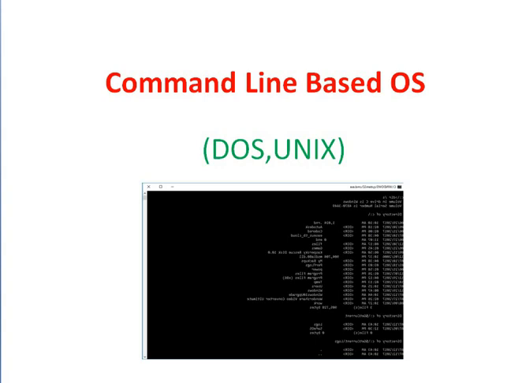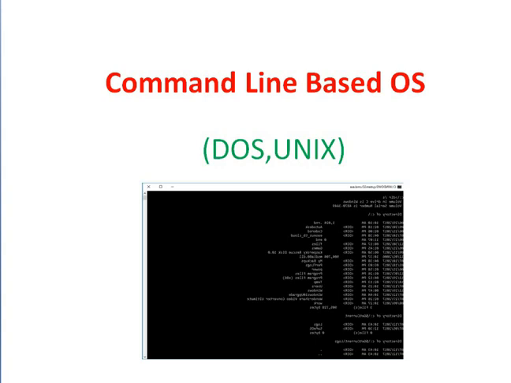The operating systems are also classified according to two types. First one is the command line based operating system and second one is the GUI based operating system. Command line means, as the name itself suggests, that this operating system is based on commands.